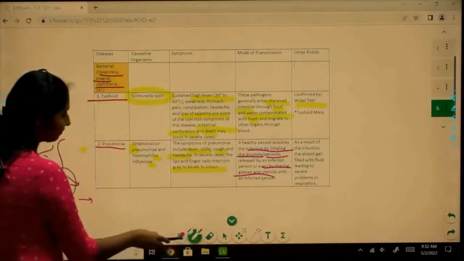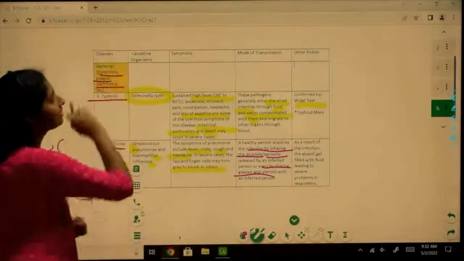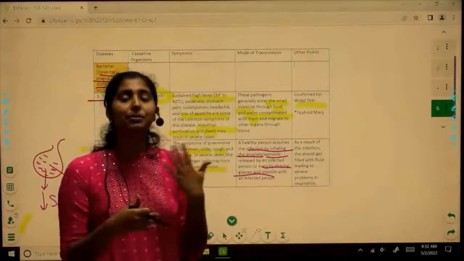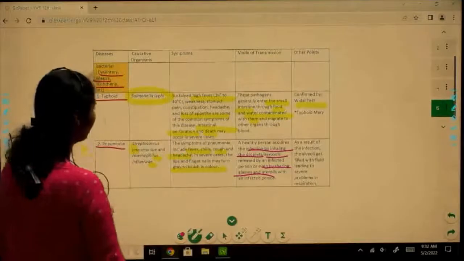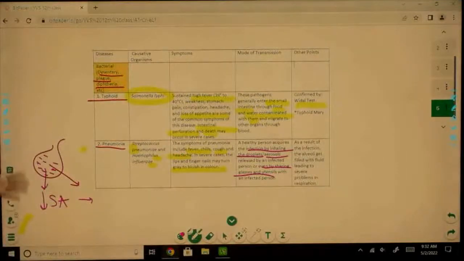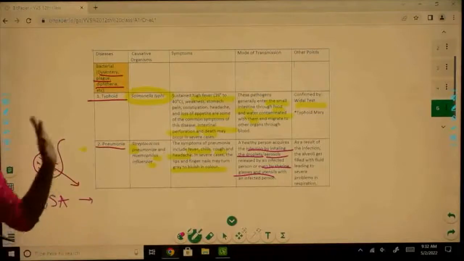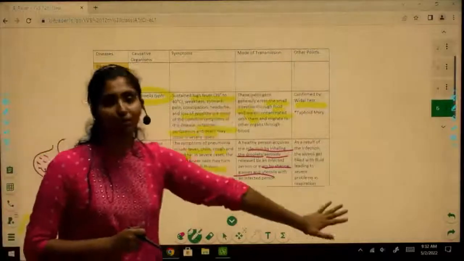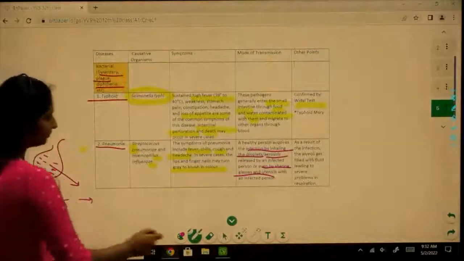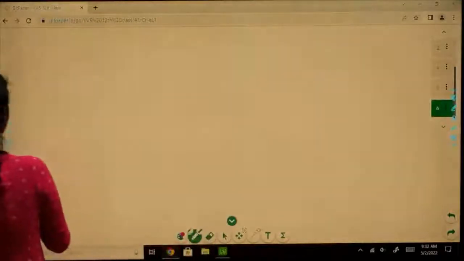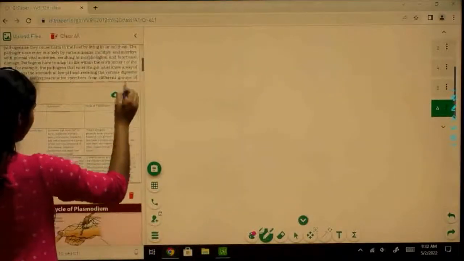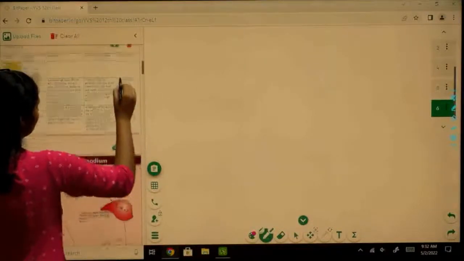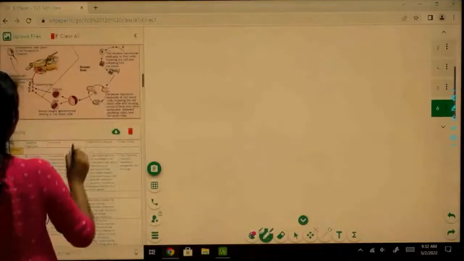Okay? And we have already discussed that as a result of infection, the alveoli get filled with fluid, right? And as a result, the person is not able to respire properly. So here we have discussed the bacterial diseases that are mentioned in your NCERT. We have discussed their causative organisms, their symptoms, mode of transmission, and other important points as well. So we have studied bacterial. Next we'll move on to viral.